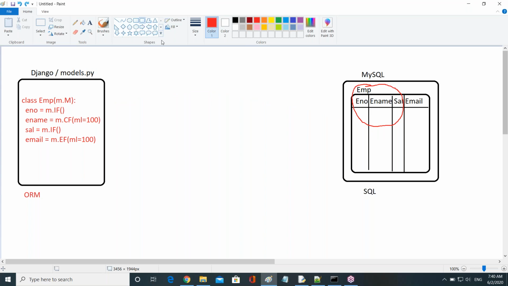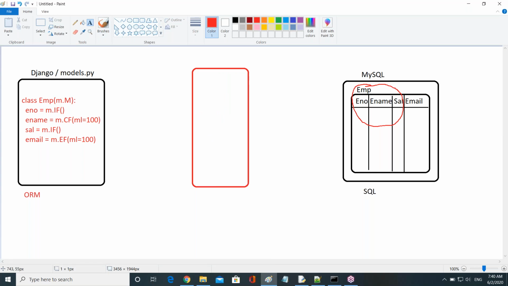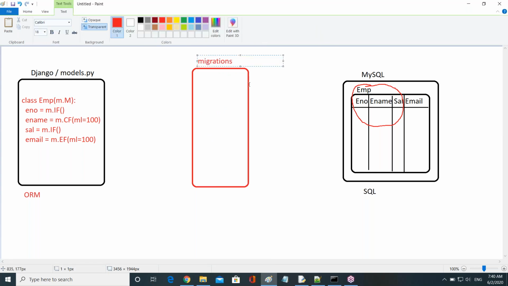There is one default folder in the application, and this folder name is migrations, right? This conversion is the first step, then execution is the second step, guys.